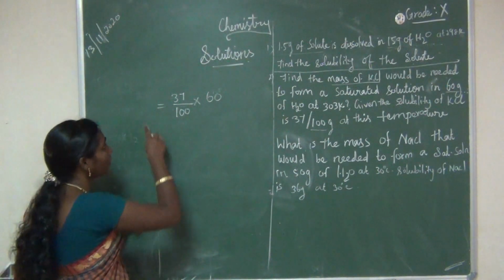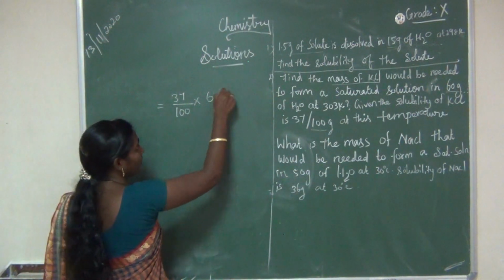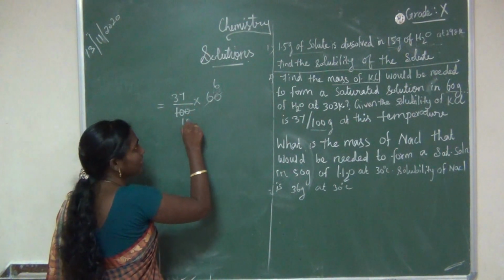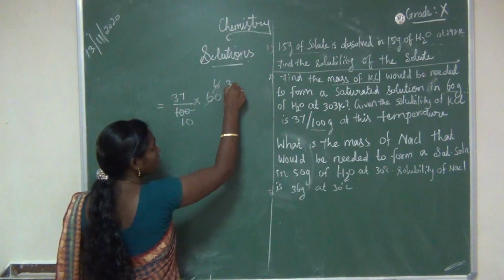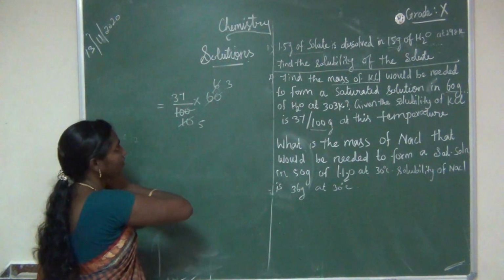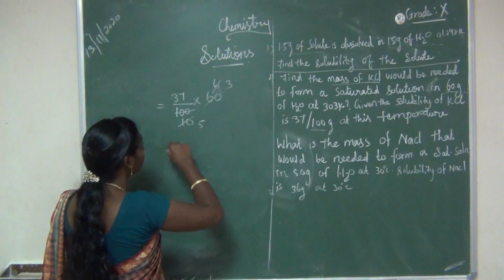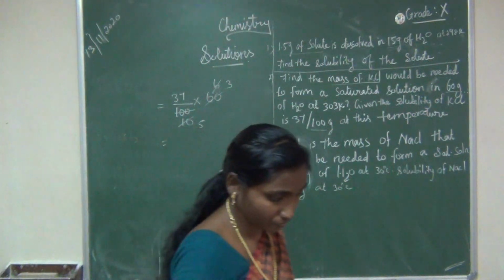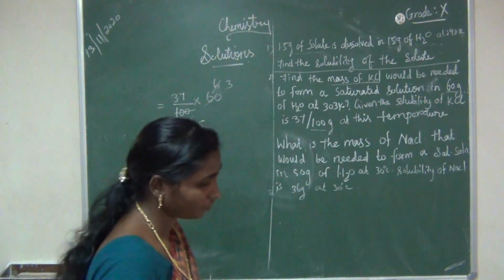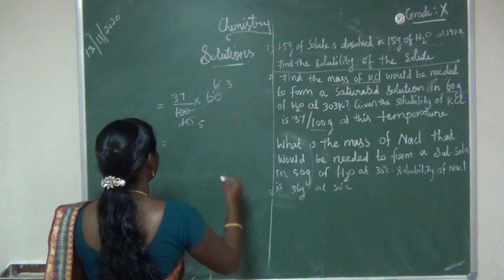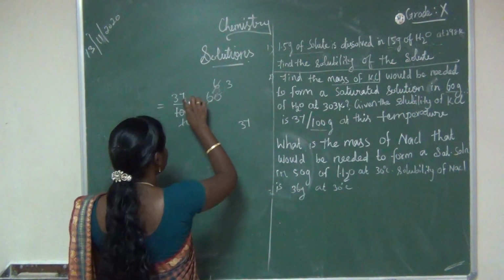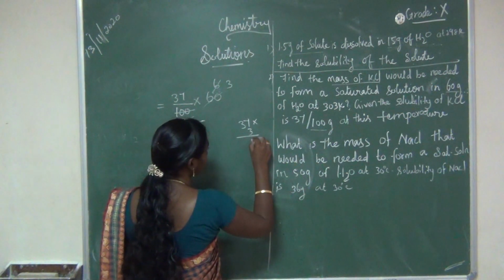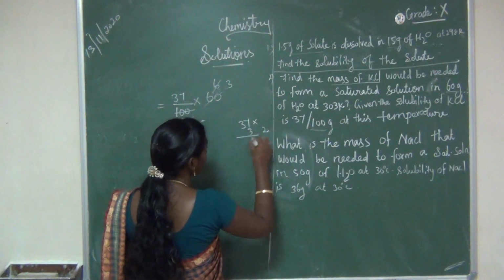Okay. So simply you can write these values and you can find out. So 6 here, what will come? 10, right? So 3 2s are 6, 5 2s are 10. Into this 3. 9, 10, 11.